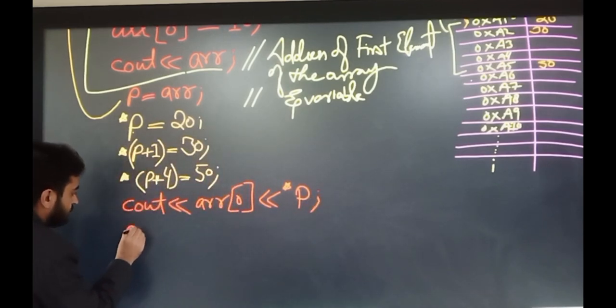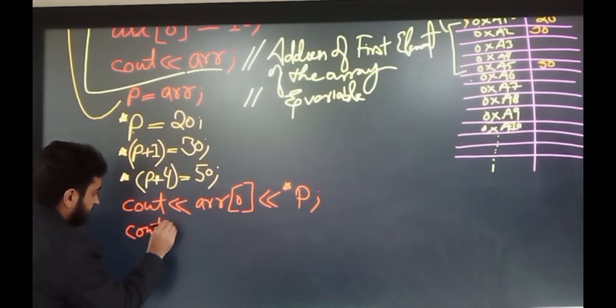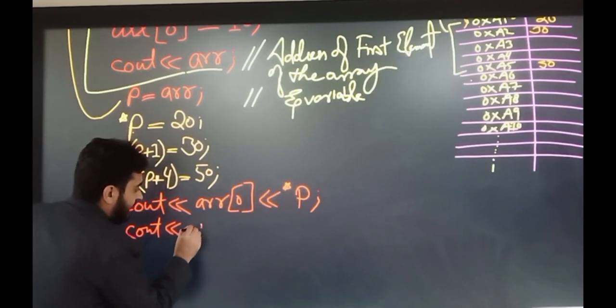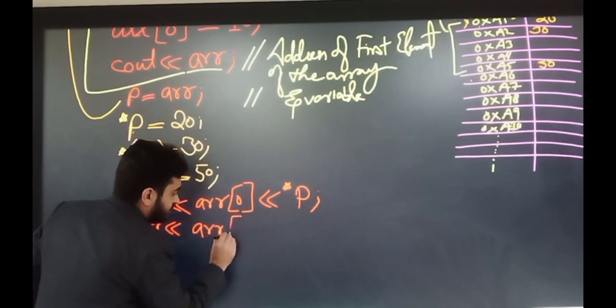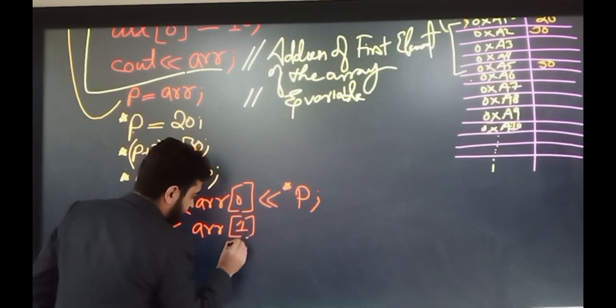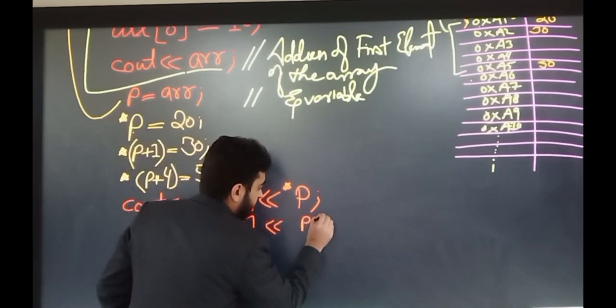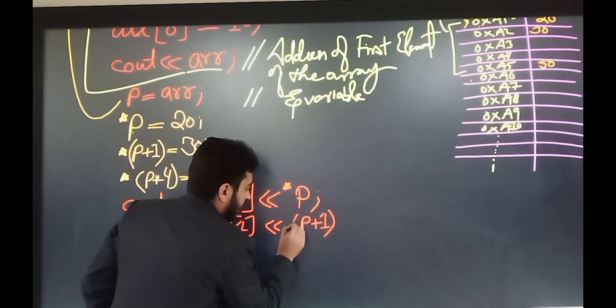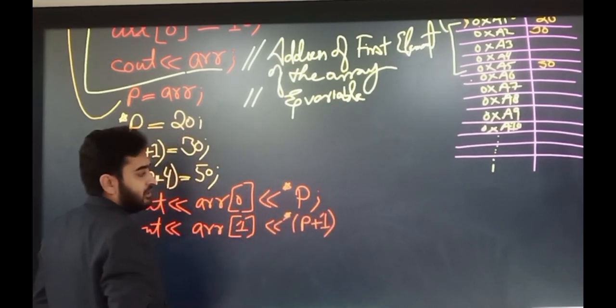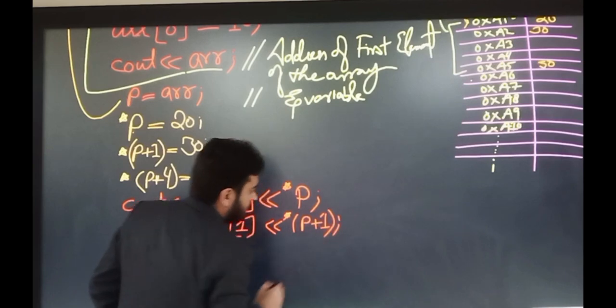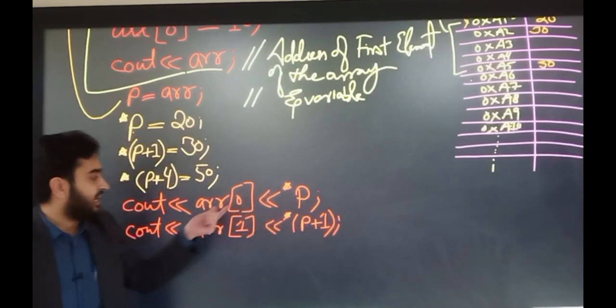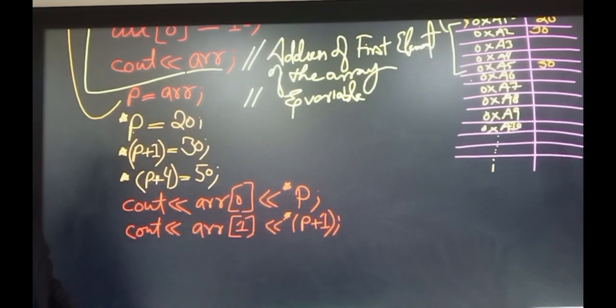If we want to fetch the second value of the array, we need to write down the index number 1, and increment p by 1 and then dereference that address. So in this way we will print the second element of the array.